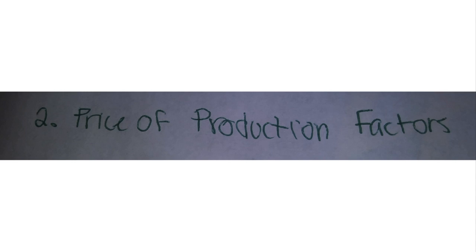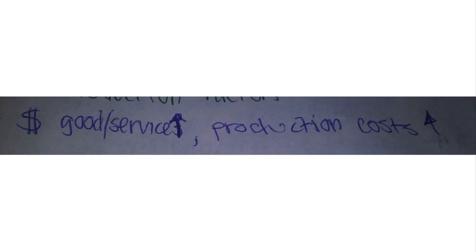The next topic I will be covering is the determinants of supply. The first determinant is production technology. If the technology is being used efficiently, then the supply will go up. This also lowers prices. The second is the price of production factors. If the price of the good or service rises, then so will the production costs.